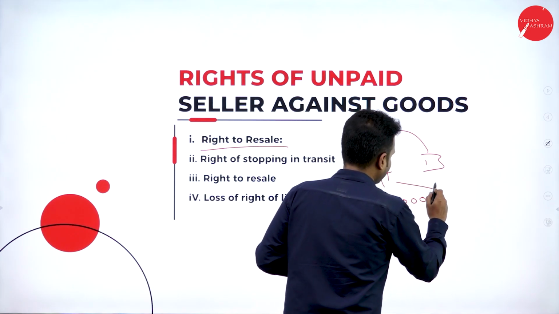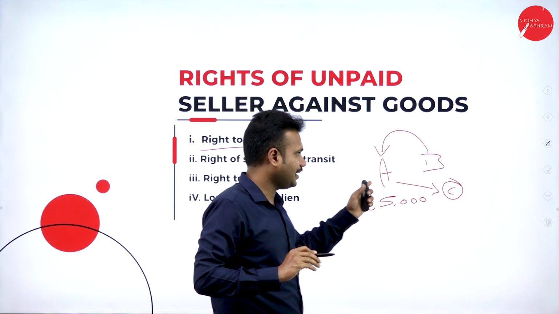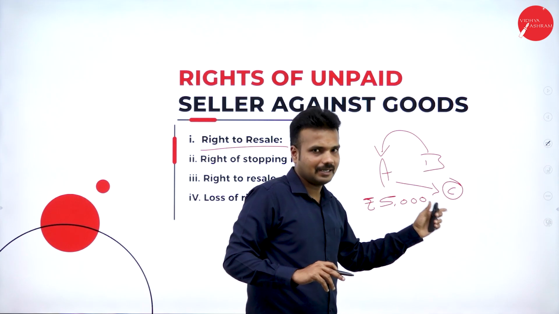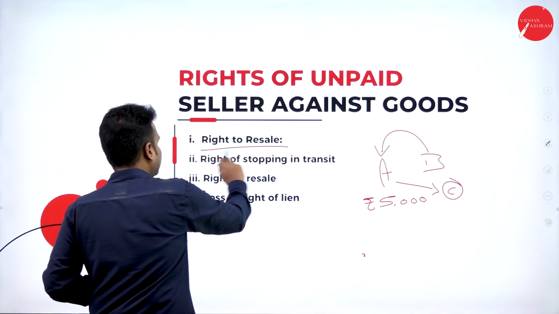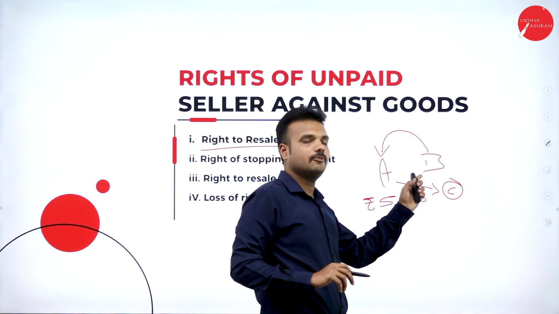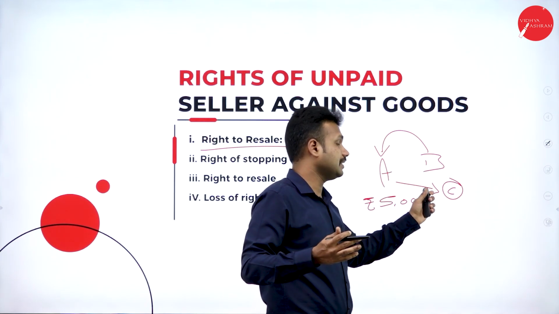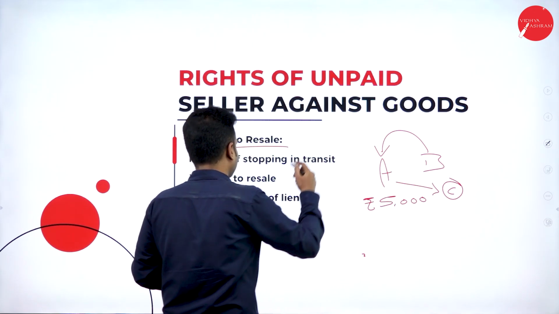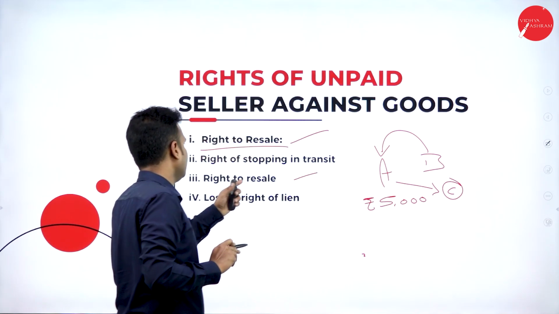There is no response from Mr. B, so Mr. A sold the same goods to Mr. C. Mr. C paid the full amount to Mr. A and purchased the product. This situation we call the right to resale. Mr. A gave Mr. B the opportunity to make a payment, and Mr. B refused. Mr. A also informed him regarding the resale of the product, but he still refused. So Mr. A sold the product to somebody else. That is about the right of resale.